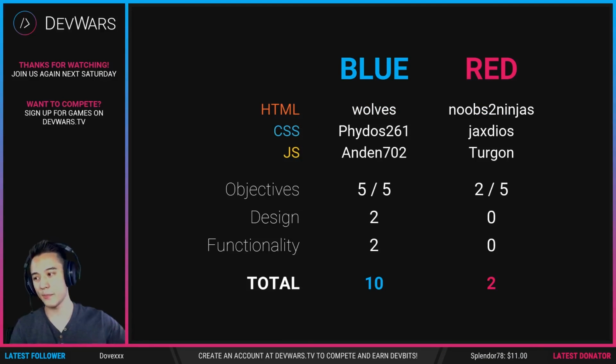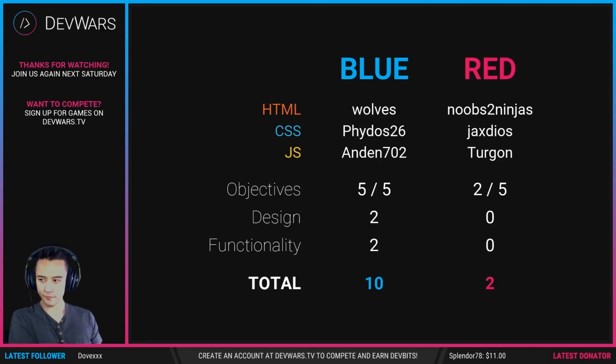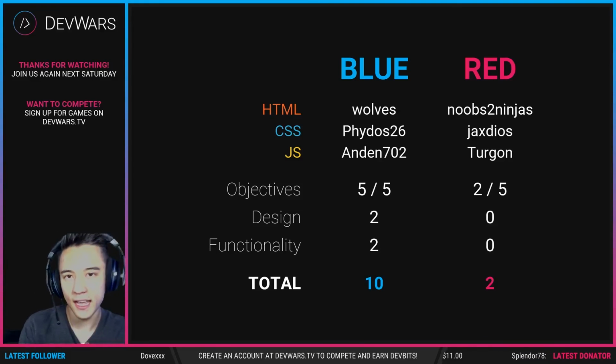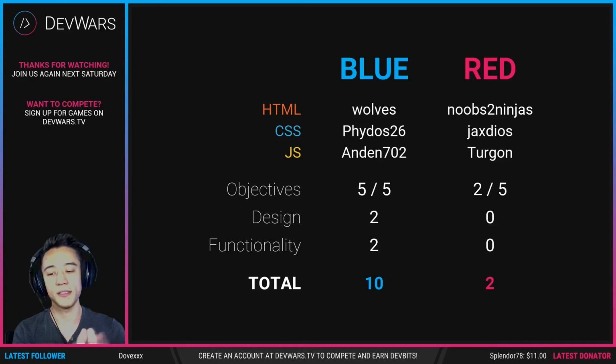There's the score. 10 points for Blue, 2 points for Red. You can see the total summary. Everything that you saw today is recorded, and you will be seeing it on YouTube.